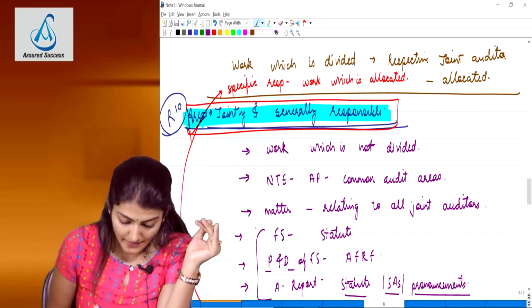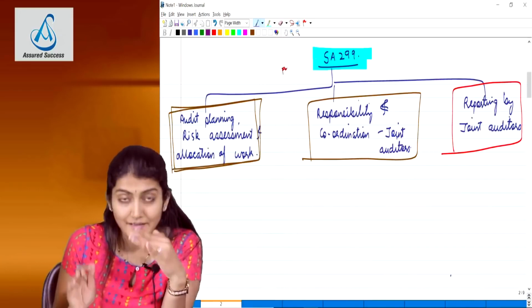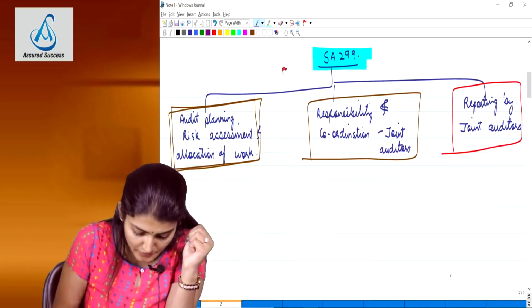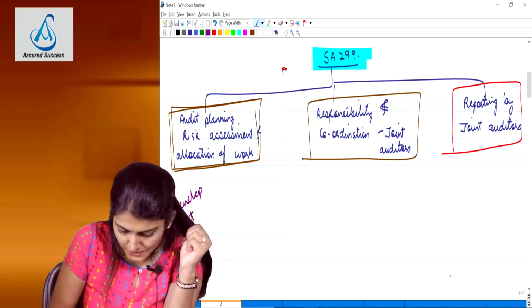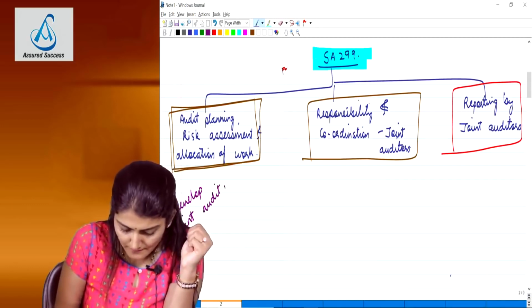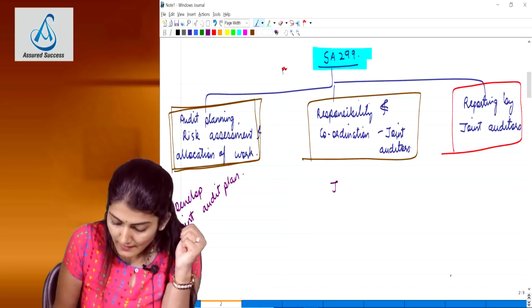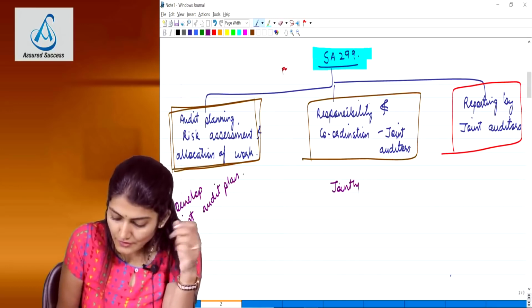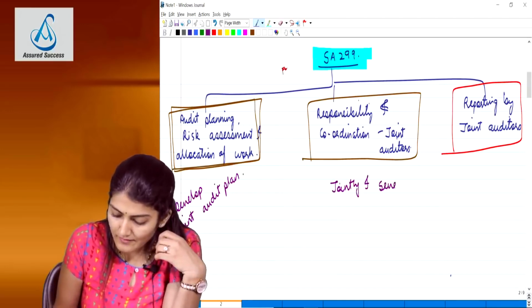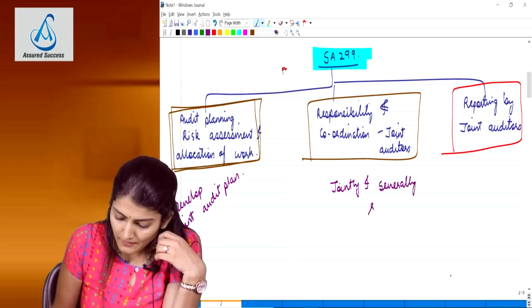Okay, right. So to conclude the standard, first developing the joint audit plan, what are the factors? That is the first question which you need to study from this essay. Second one, what are the areas where the joint auditors are jointly and severally responsible?